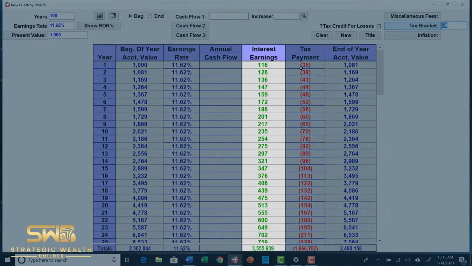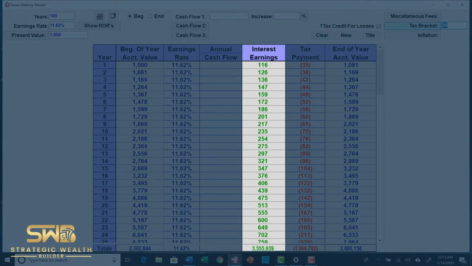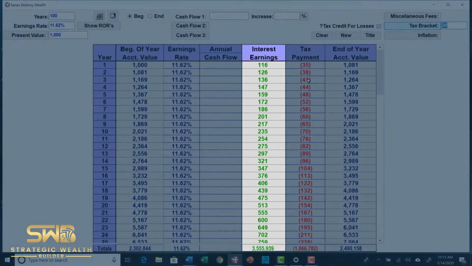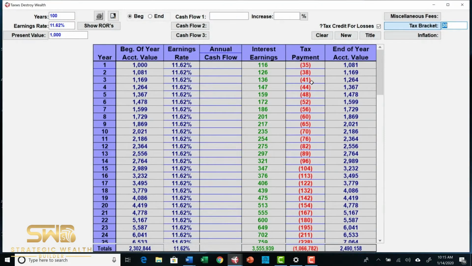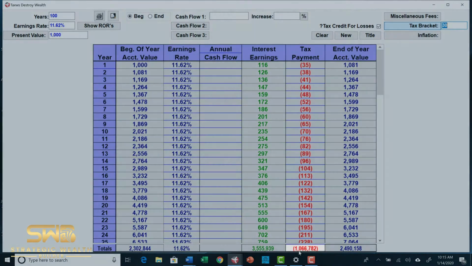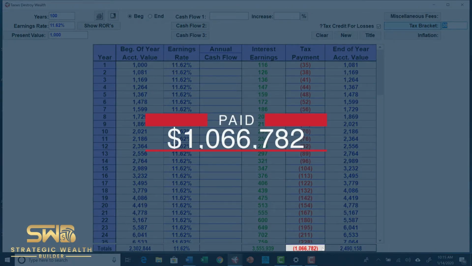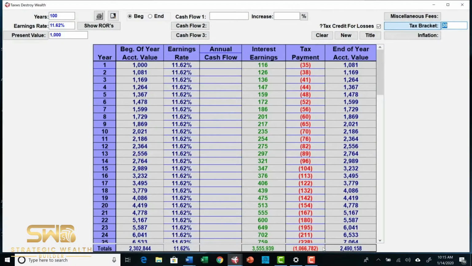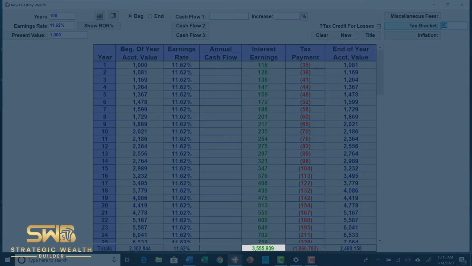Now, in order to understand what really happened, we have to take a look at how taxes were applied to this. And we can see that with a 30% tax bracket, the first year the earnings were $116, and so 30% of that is $35. Next year was $38, then $41. The total amount of taxes that were paid on this account were $1,066,782. So if we add those two together, between the taxes and what was left, we've got about $3.5 million.